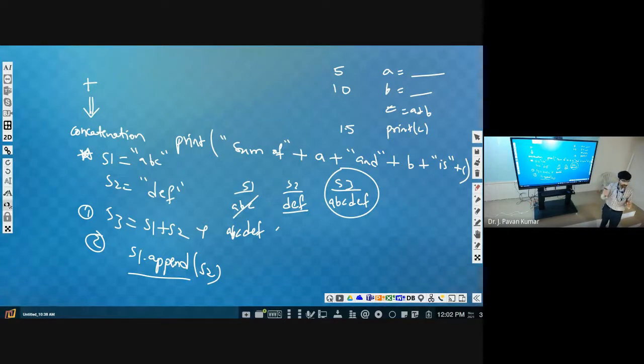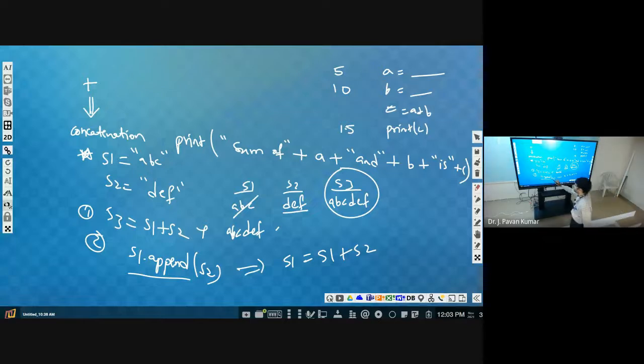Yes, it will store in S1. The meaning here can be understood as S1 is equal to S1 plus S2. Understand? Didn't get it? Shall I repeat?